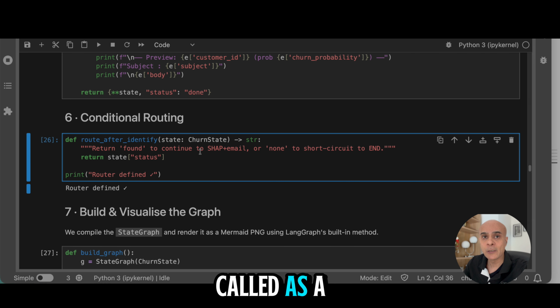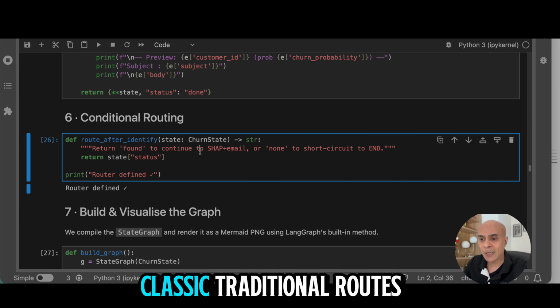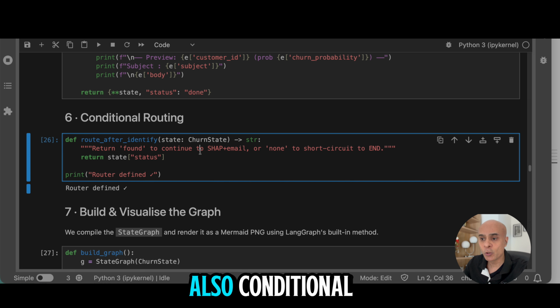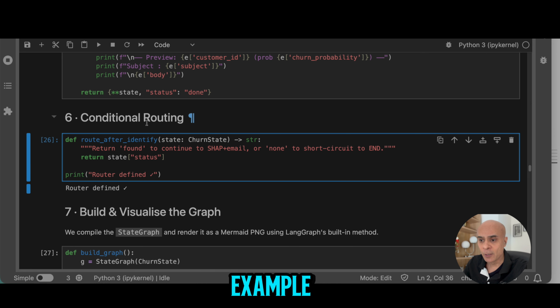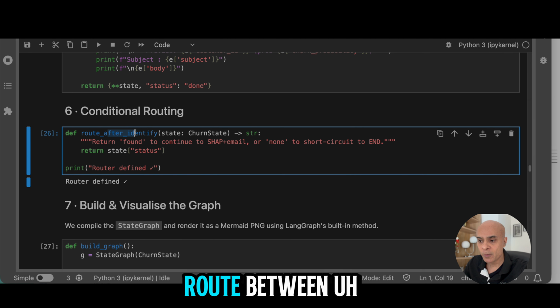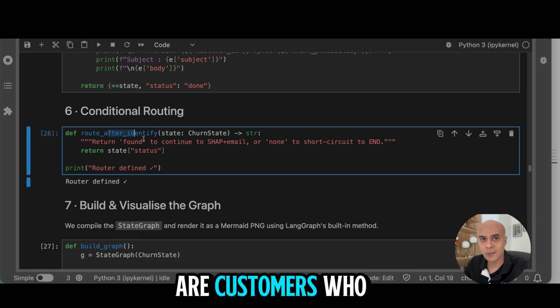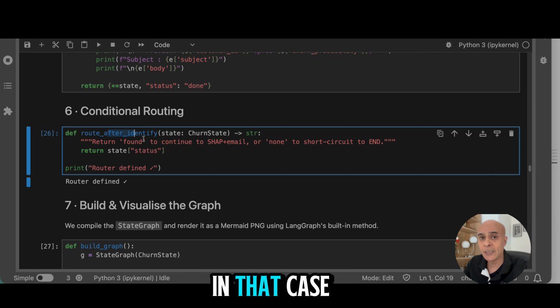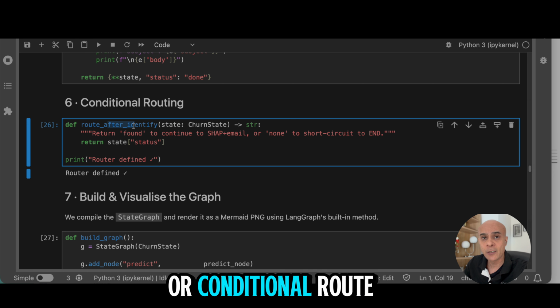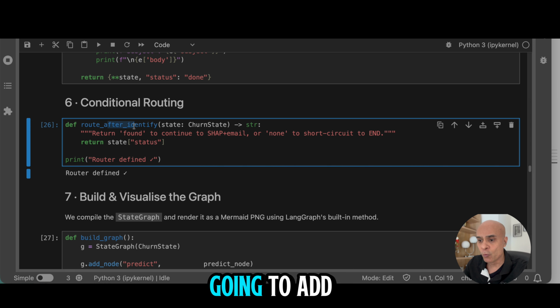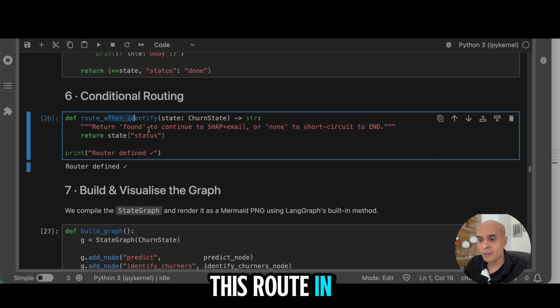This is also called a route. Now there are classic traditional routes, but there is also a conditional route. For example, we have to create a conditional route between the identification of a churn and the next step. If no customers are identified, in that case, we simply have to end the graph. But if there are customers who are identified to churn, in that case, we have to continue with all the steps. So this is a conditional edge or conditional route, and we are going to add this route in the graph